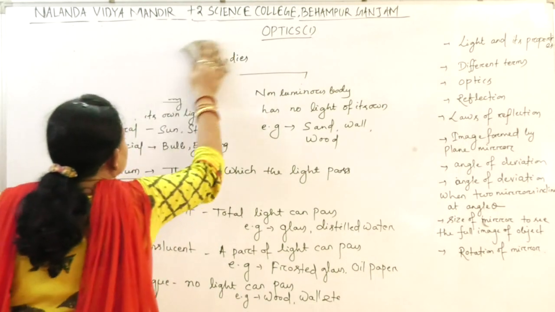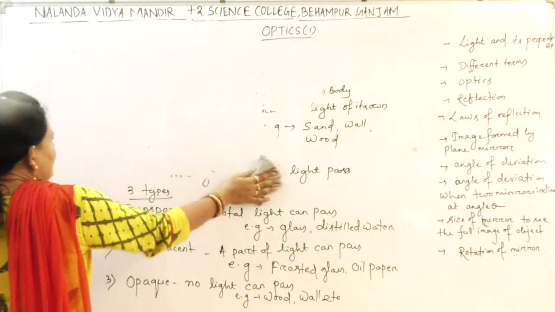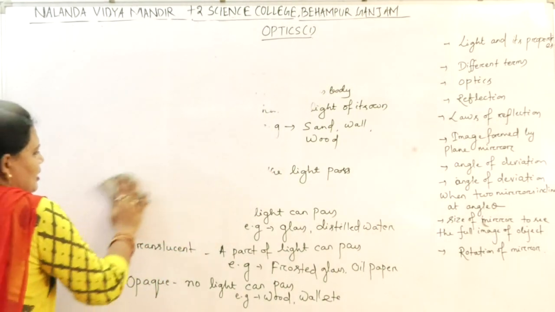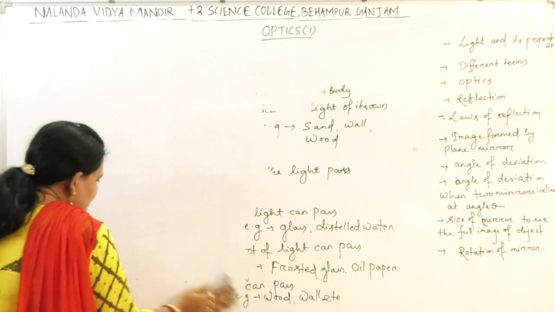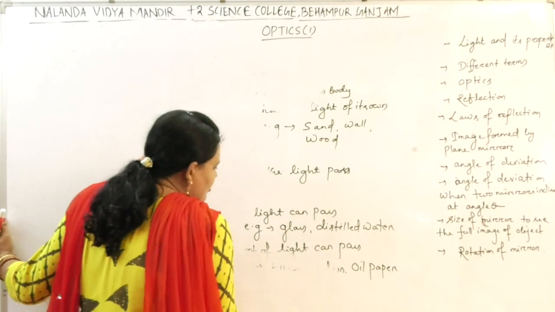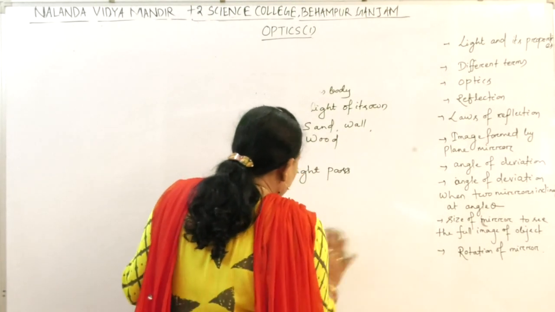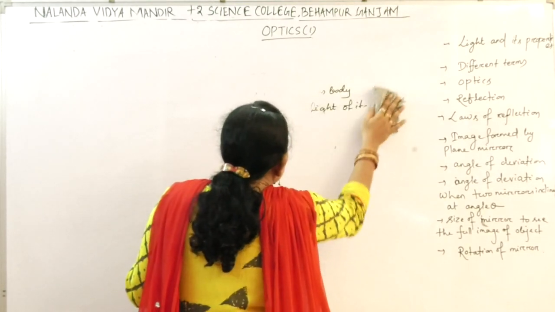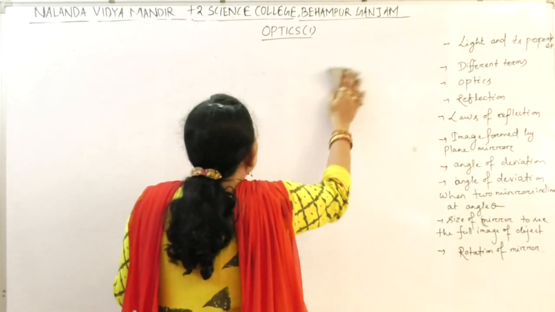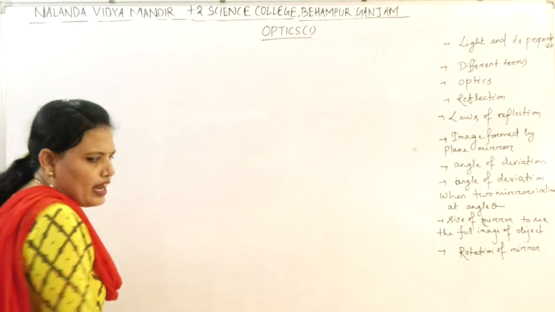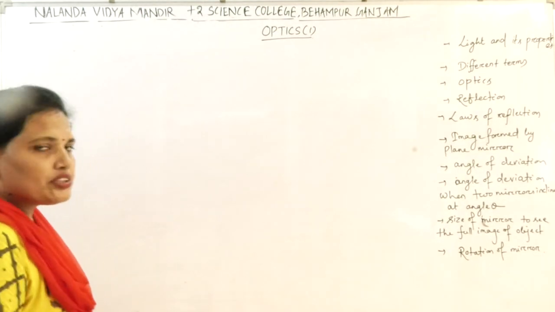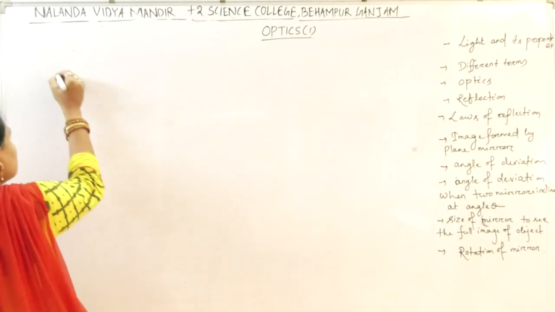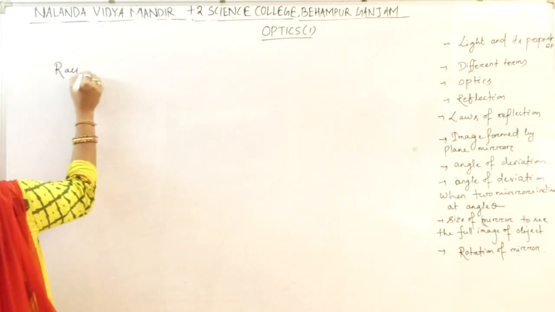Next, what is ray? When the light is considered as the transverse wave, whenever the light is traveling, it is assumed that the light travels in a straight line path. So the straight line path of the light is known as ray.